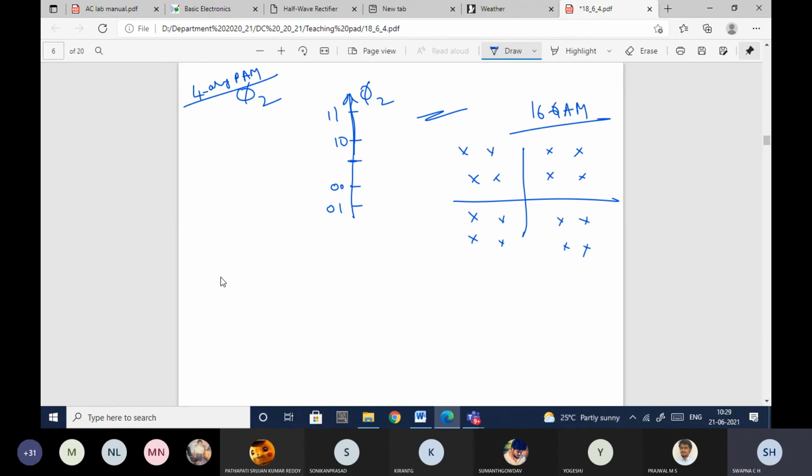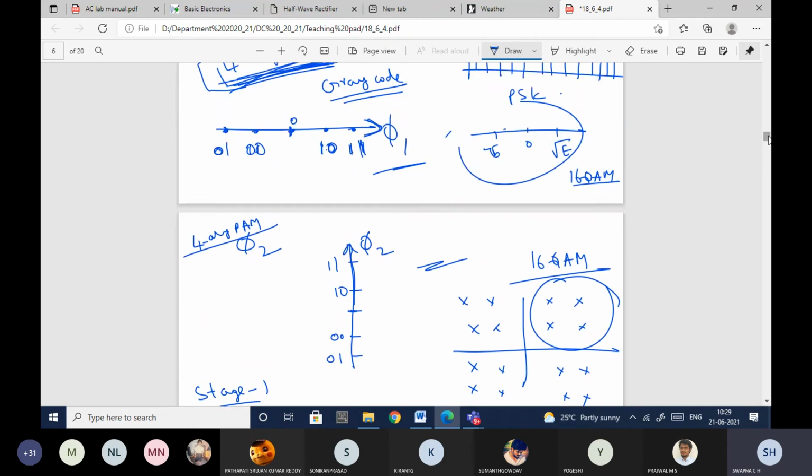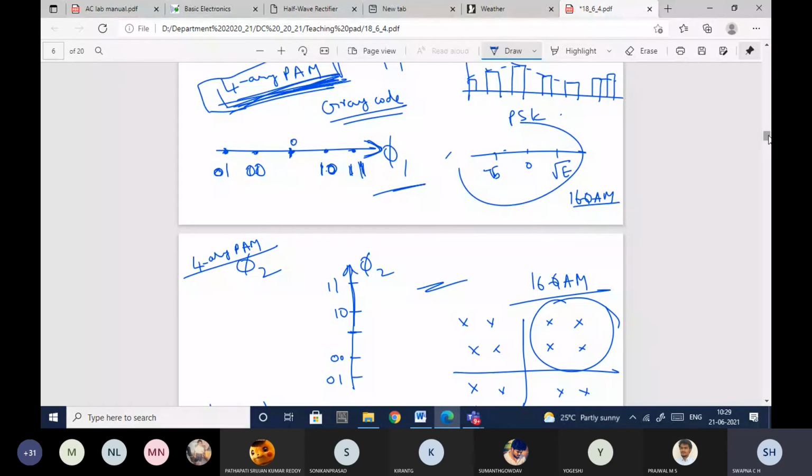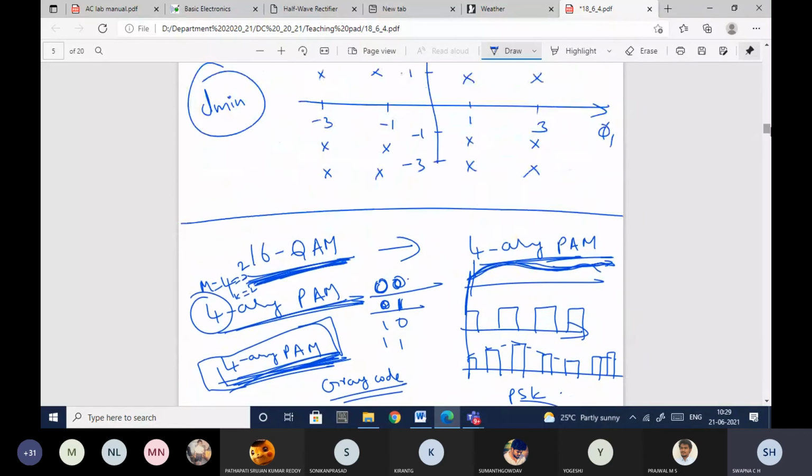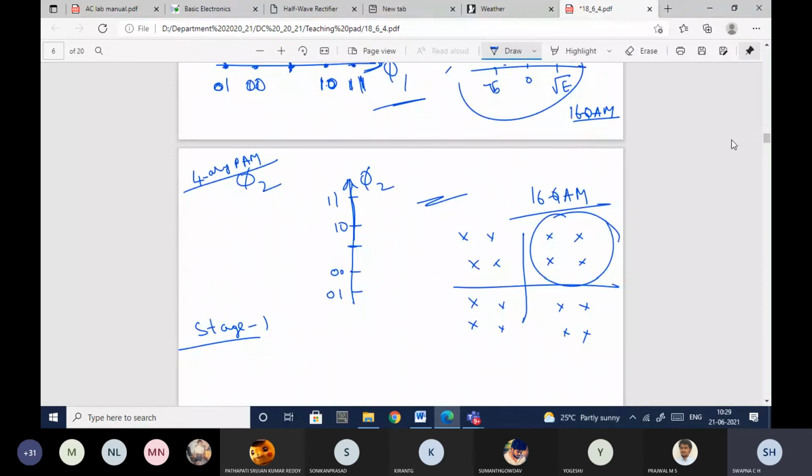To get this I have a procedure. Stage one: I need to take the multiplication of the positive coordinates. See, this one is with respect to 1 0 and 1 1.